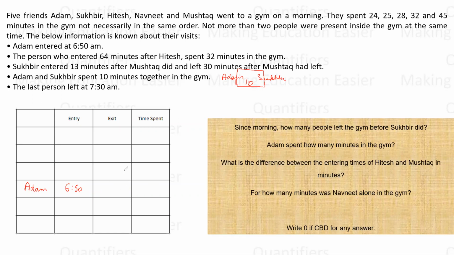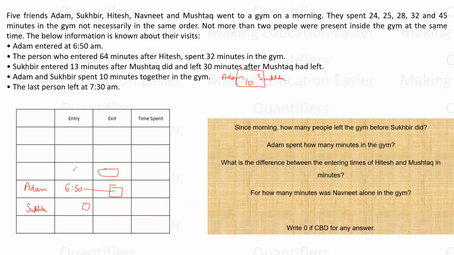So what does this tell us? Does it tell us something about Sukhbir's entry or exit time? What, according to you, should be the exit time of Sukhbir or the entry time of Sukhbir? There can be two cases. One case can be that Sukhbir is coming when he is about to be done with the gym, and Sukhbir is entering the gym. Other case is Sukhbir might be exiting the gym and Adam is entering the gym.